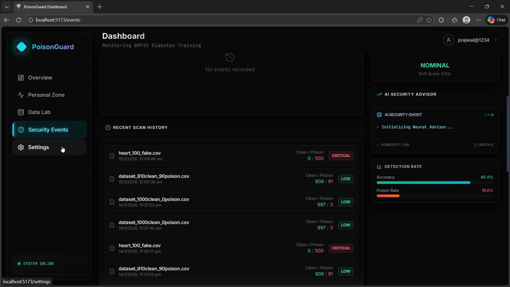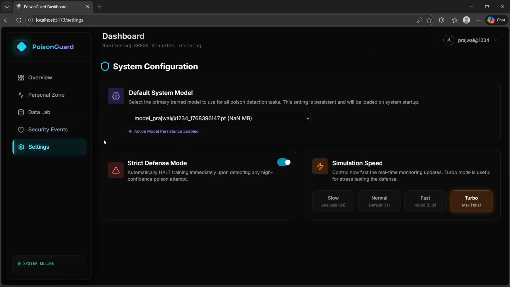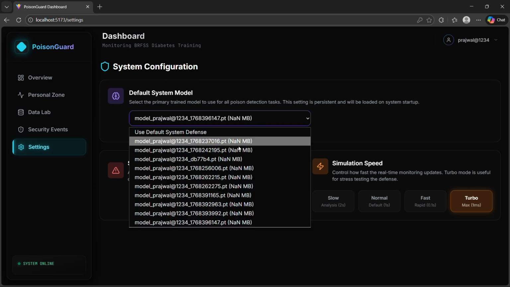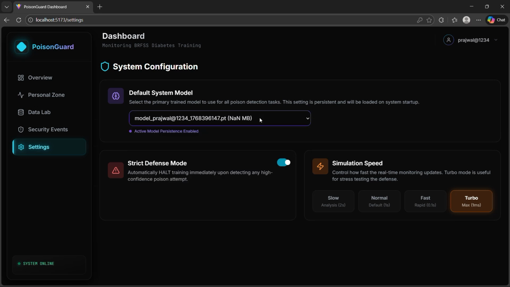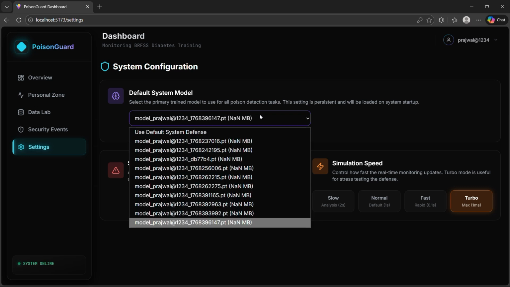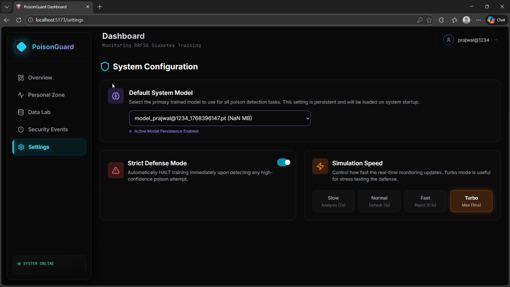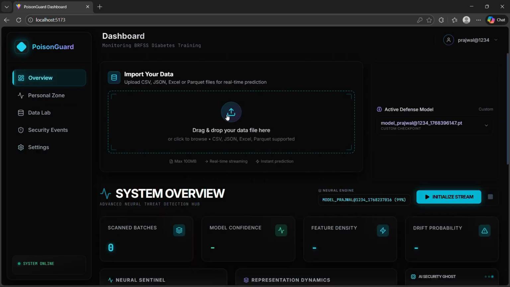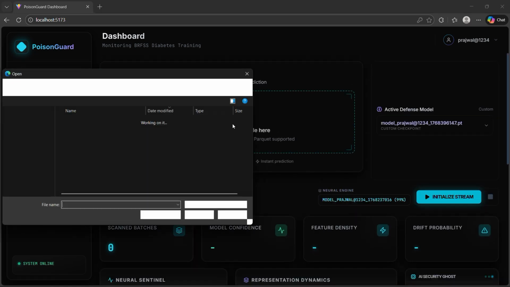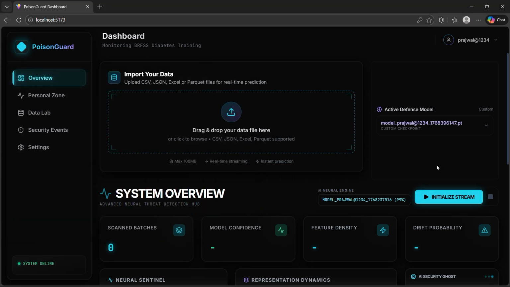And now we'll move to the last section, which is called the system settings. Okay, in this we can make the system configurations. For example, you can make your model the default model. Imagine you are an AI company based on some heart data sets, you can just make your heart data sets the default model. If you go here, you just have to drop your file here and then initialize the stream. This will be the heart one itself, instead of taking the diabetes one.